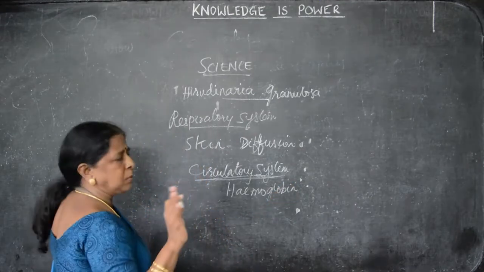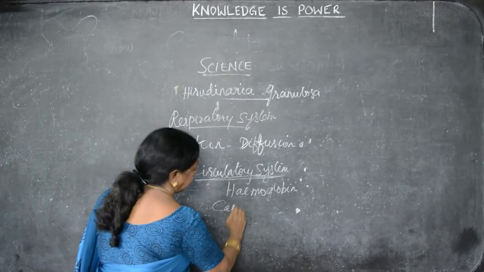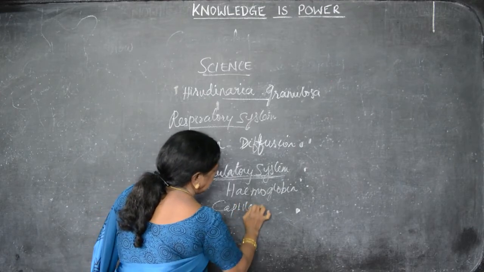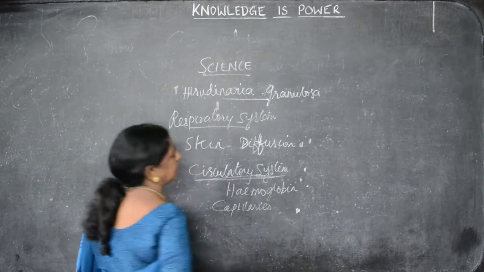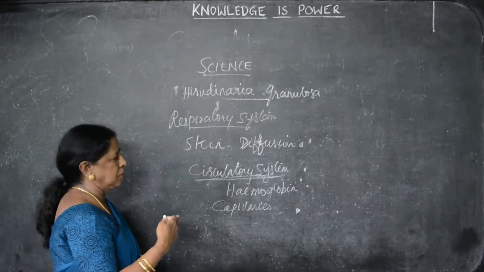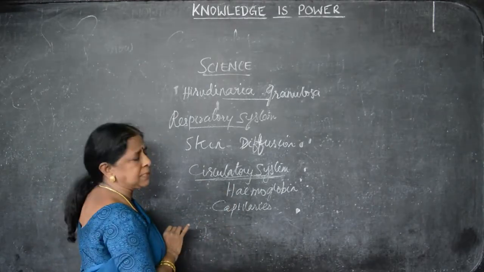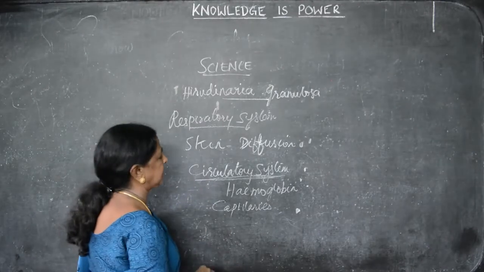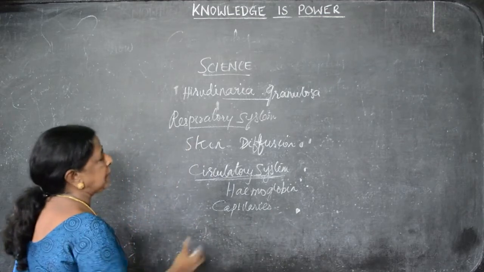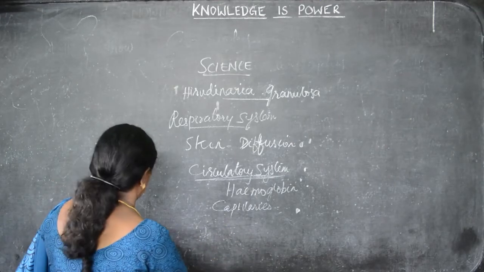Here there are no proper blood vessels, only capillaries are the blood vessels. You know, we have studied already what are the blood vessels: arteries, veins and capillaries. Arteries and veins are the biggest blood vessels, but here there are no arteries and veins, only capillaries. They are tiny structures, they join together, and the blood is in the form of liquid. The circulation also happens by diffusion only.